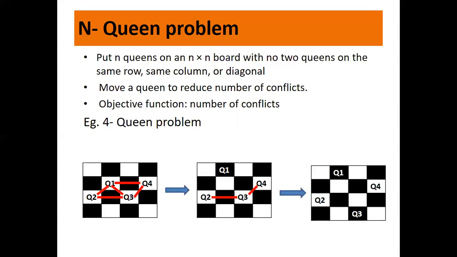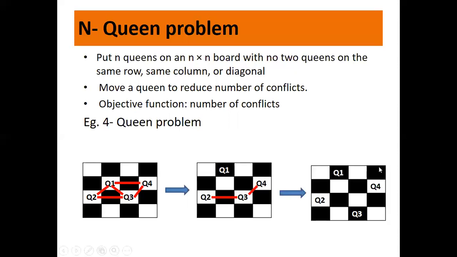So what we do is we apply an objective function and we move the position, we shift the queen Q1 from this position, that is from 2 by 2 to position 1 by 2. So if you look at this, the Q1 is moved from this position to this position. Now again you calculate the number of conflicts.